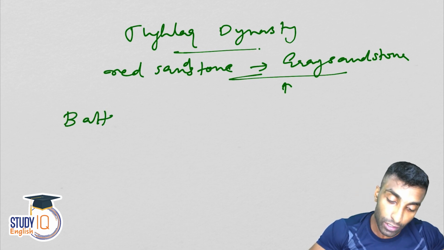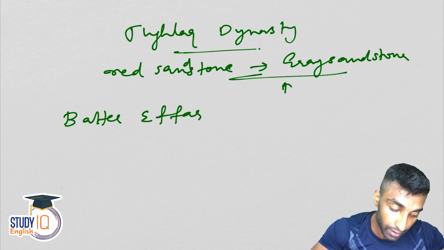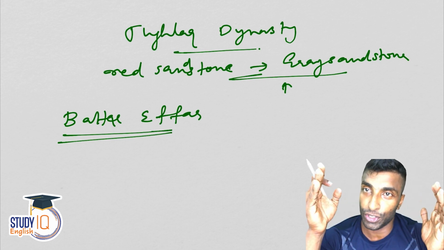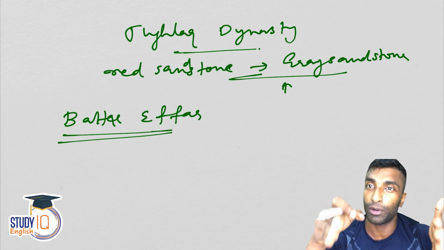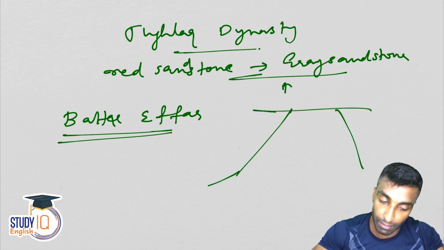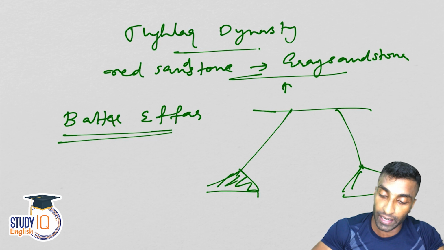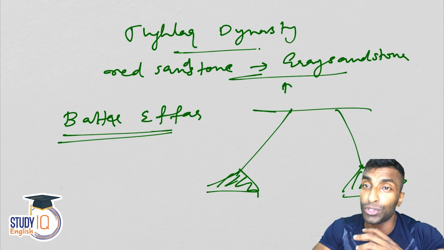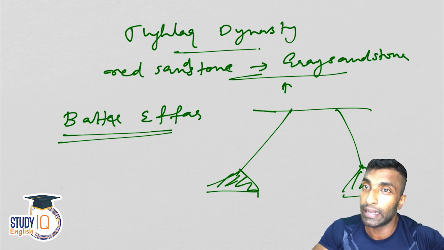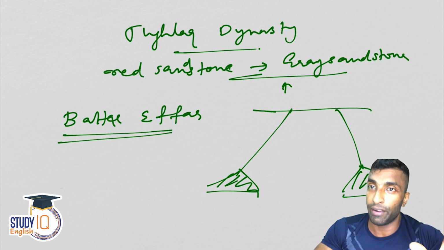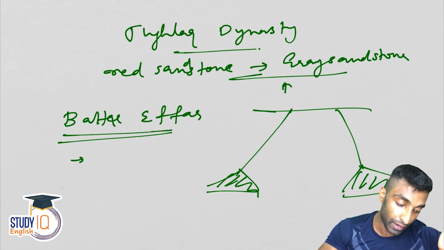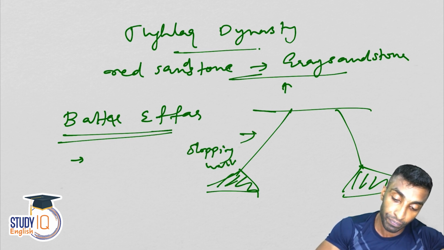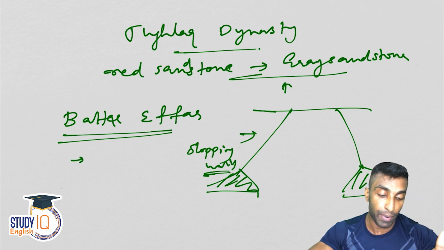Okay, and then there is one more concept that I need to discuss, that is the batter effect. Batter effect is to make the building strong. What they do is they give a slope like this. This is how they make the building. You can see something like this, and here some kind of concrete setup will be made. It doesn't look that great or appealing, but these buildings are very strong. That is what the batter effect is. To make the building stronger, they introduced the concept of sloping walls, which is known as the batter effect.